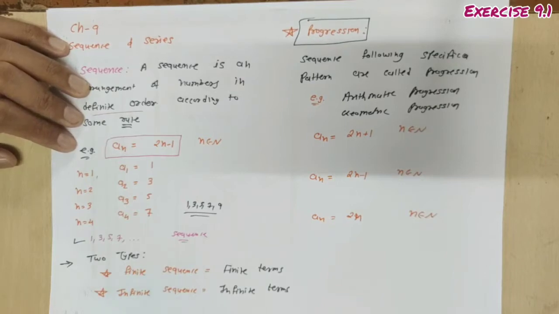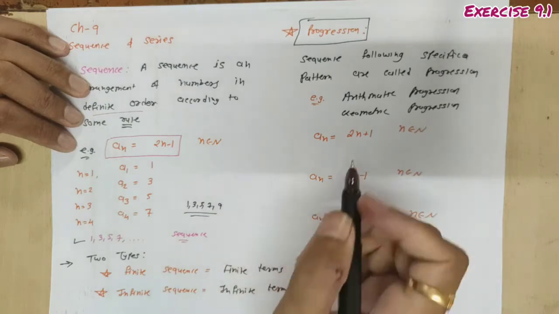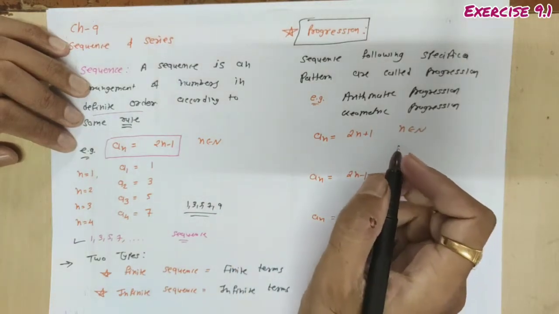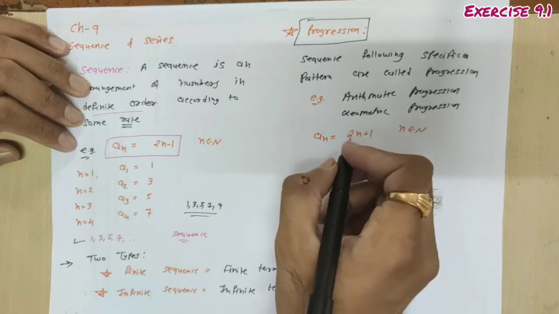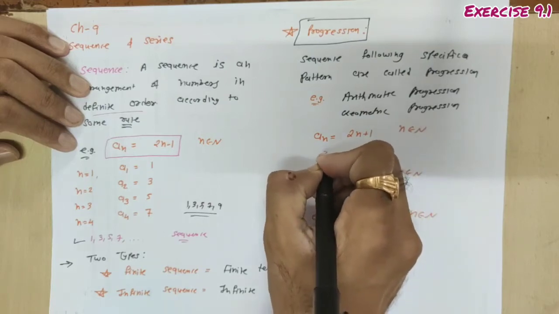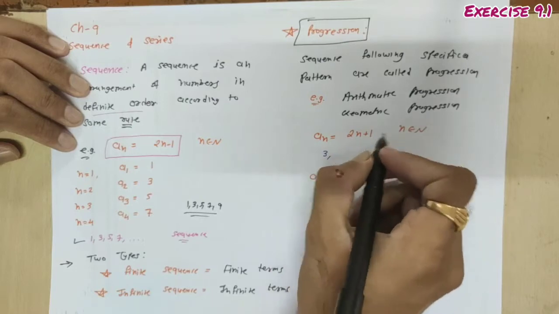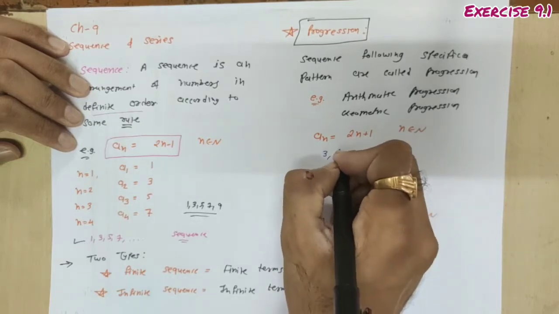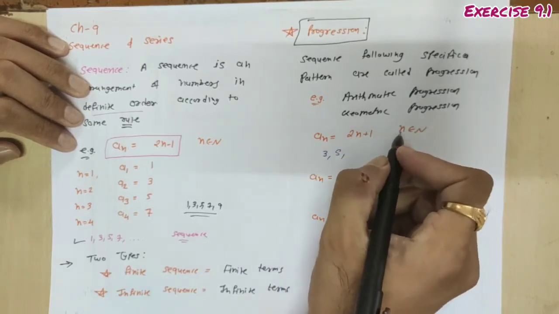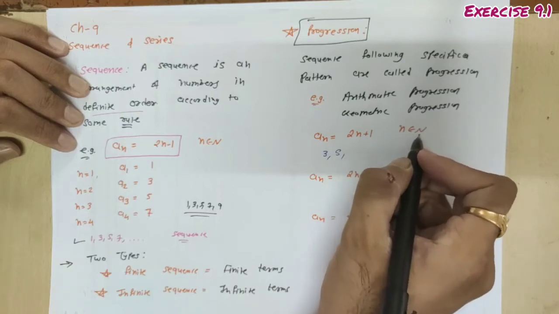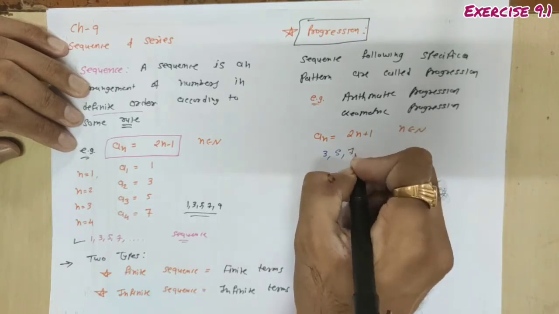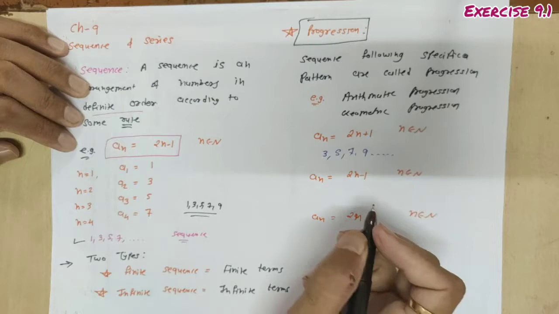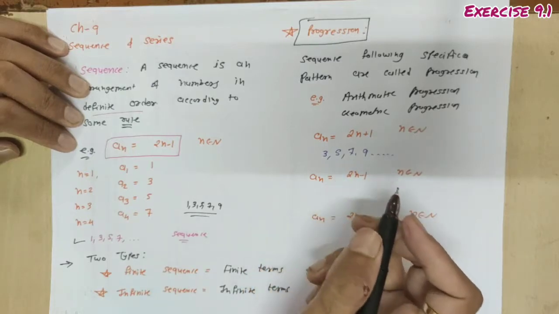So if we write the general term as an equal to 2n plus 1, we get one sequence. Which sequence is there? Put n equal to 1: 2 ones are 2 plus 1, 3. Then put n equal to 2: 2 twos are 4 plus 1, 5. Then put n equal to 3. We have to consider n as a natural number, so we take the values of n as 1, 2, 3. So 3, 5, 7, 9 up to infinity. Done? So this is one arithmetic progression.